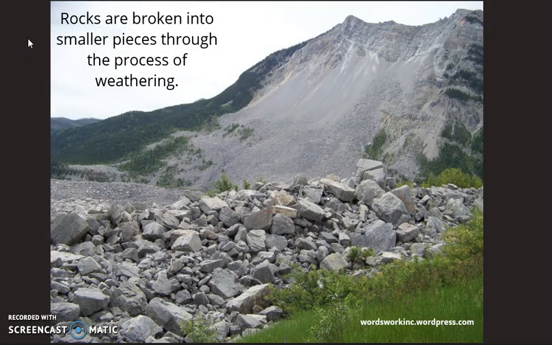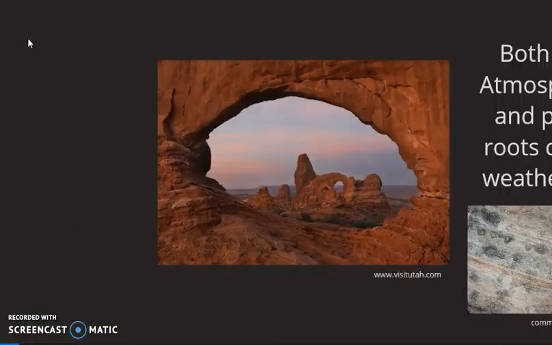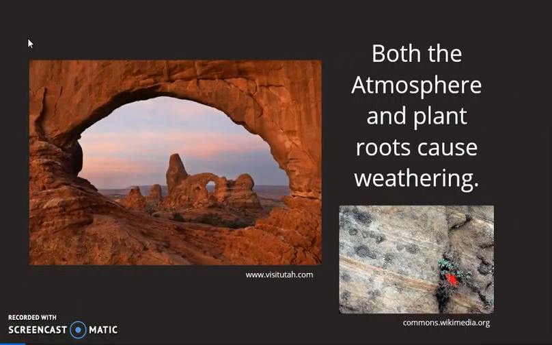It can be caused by water, wind, and atmosphere, plants, animals, or by chemical reactions that loosen the bonds which hold rocks together. Weathering occurs when gases in the atmosphere infiltrate into openings in rocks. It also happens as plants grow and their roots dig down into the Earth's surface.